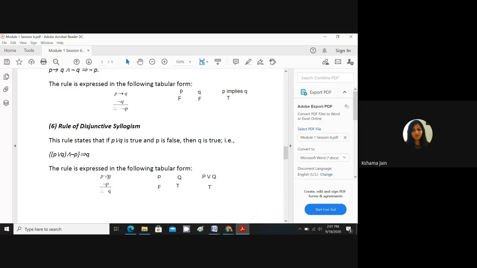So P or Q is true, but P is false, then Q will have to be true. Understood? Any doubt? If you want to understand the concepts, you can do it by truth tables. Otherwise, you can learn the formula: P or Q and negation of P implies Q.